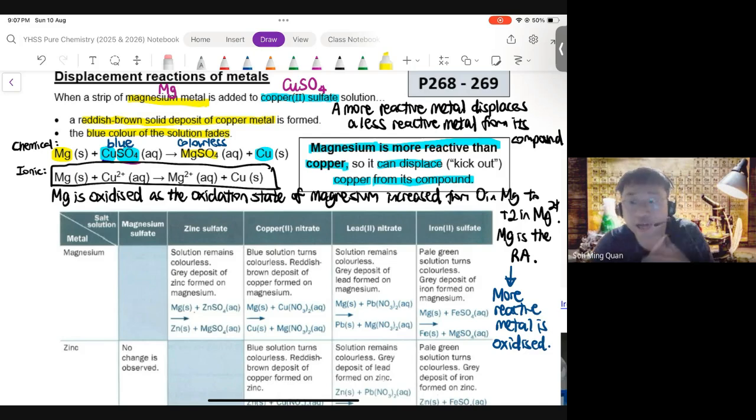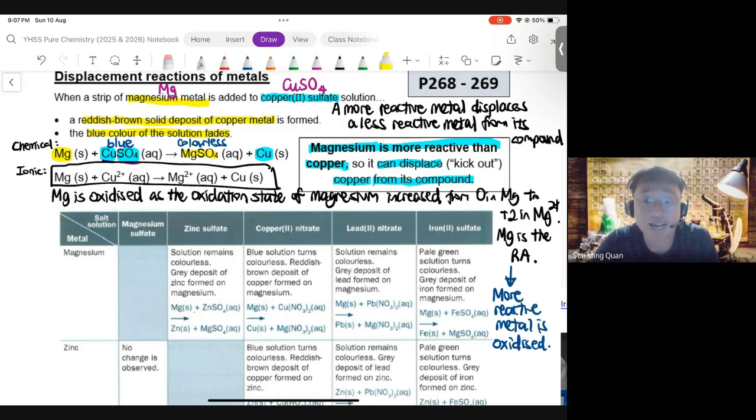In its place, you get magnesium sulfate. Magnesium sulfate forms a colorless solution. Now, don't worry too much about the color changes. We would learn them slowly after EYE when we learn the chapter on qualitative analysis. But for now, I think it suffices to learn the color of copper metal is a reddish brown solid deposit. And you should also learn that copper 2 sulfate is a blue color solution.